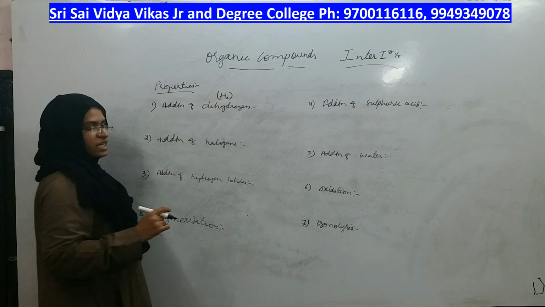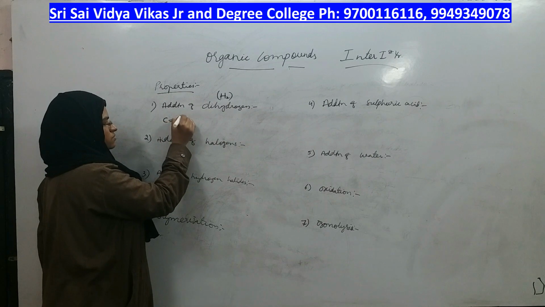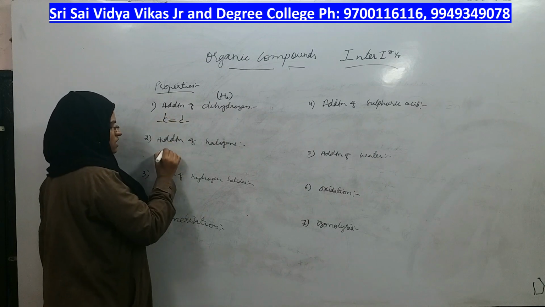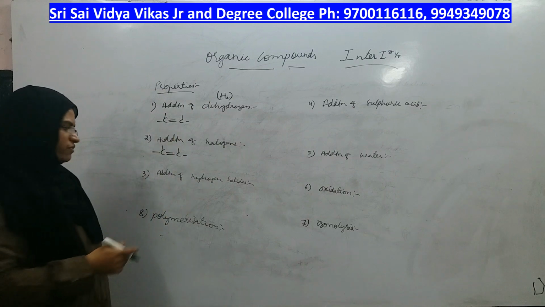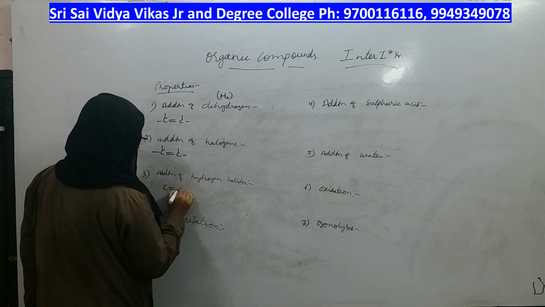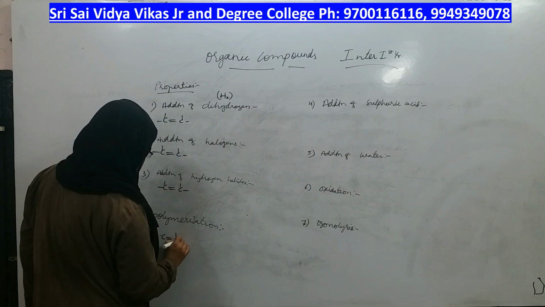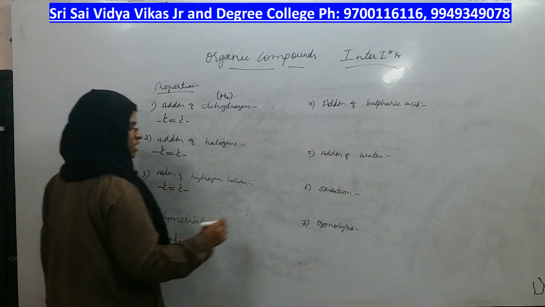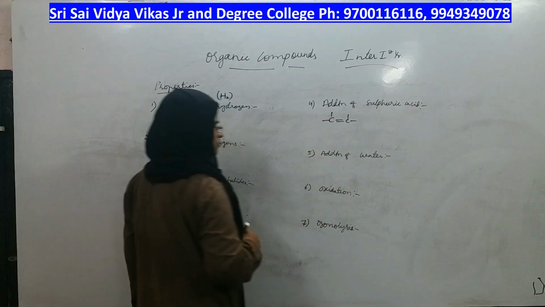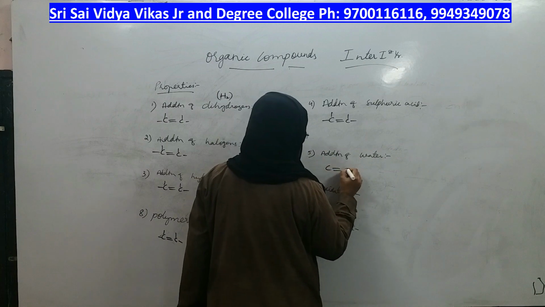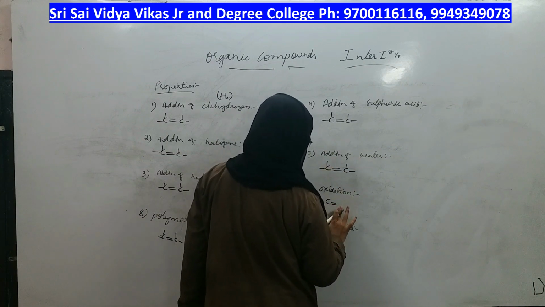Before writing the reaction, first remember, I will take alkene throughout, because all the reactions are properties of alkenes only. So I will write alkene for all the reactions. Here also I will do the same, because every one is a property of alkene only. So I will write alkene as a substrate first.